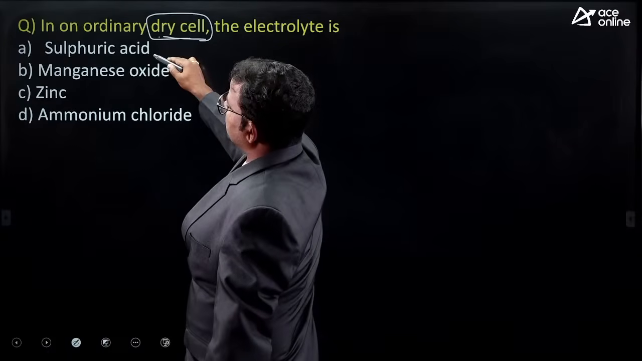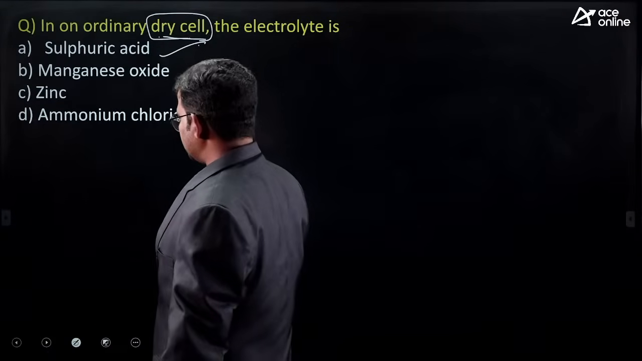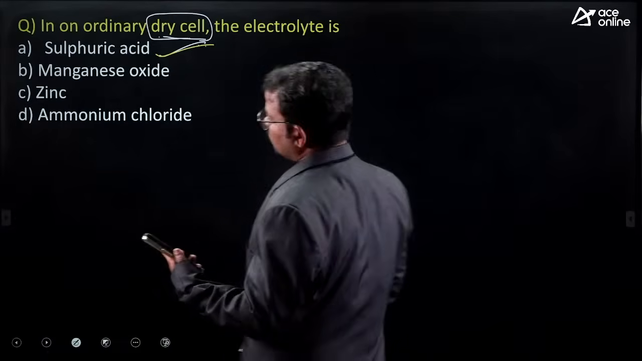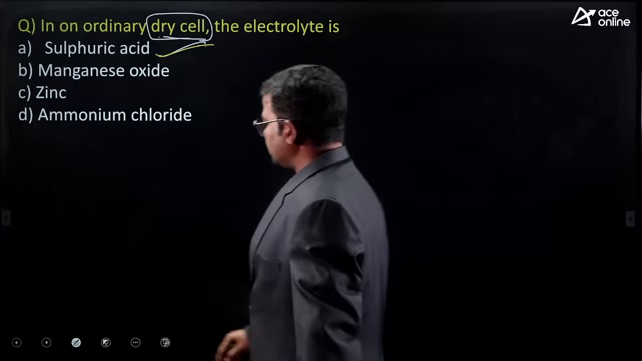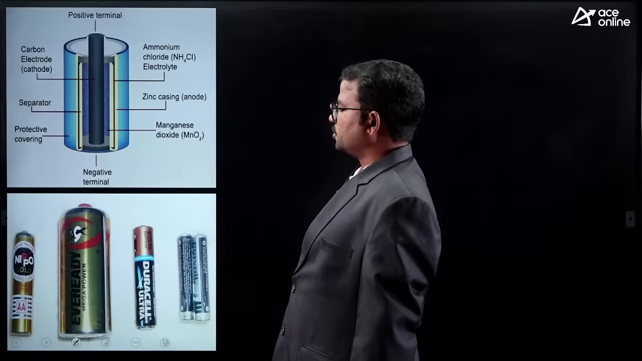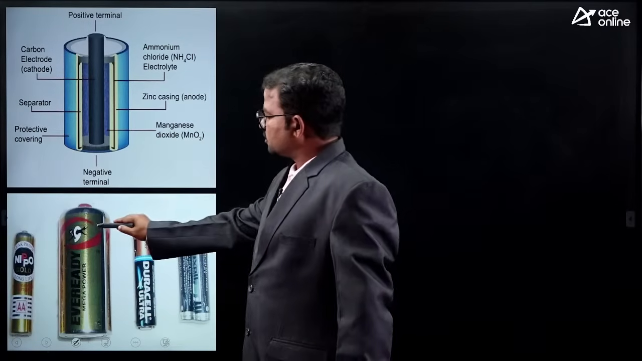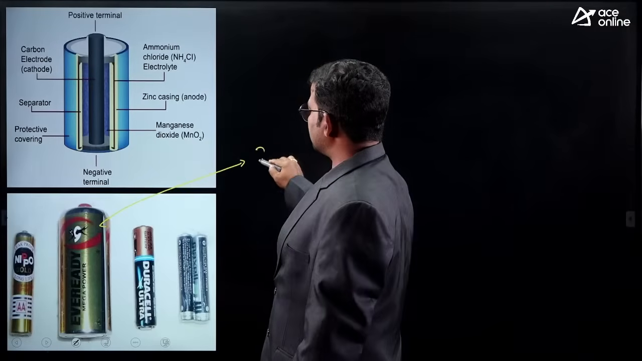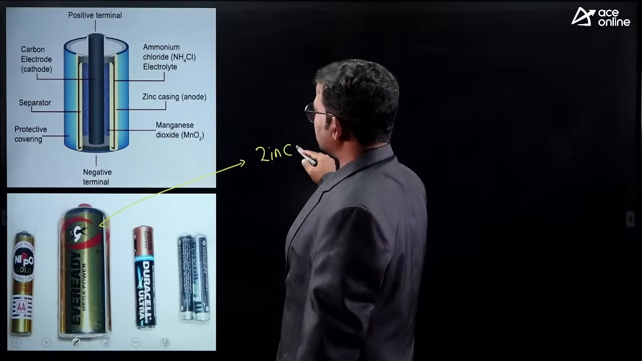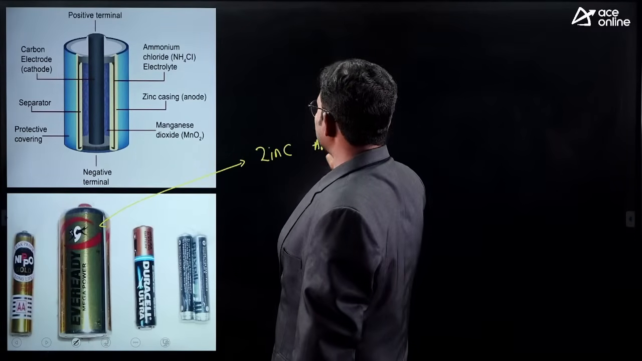If you consider dry cell, the electrolyte is mostly sulfuric acid. Option A is the correct option. Option A is the correct one here. Okay, option A, sulfuric acid. So here it is. This is a dry cell. This kind of battery is there. Here, this foil is nothing but zinc. One metallic foil is there. That is nothing but zinc. So here zinc is treated as mostly anode.